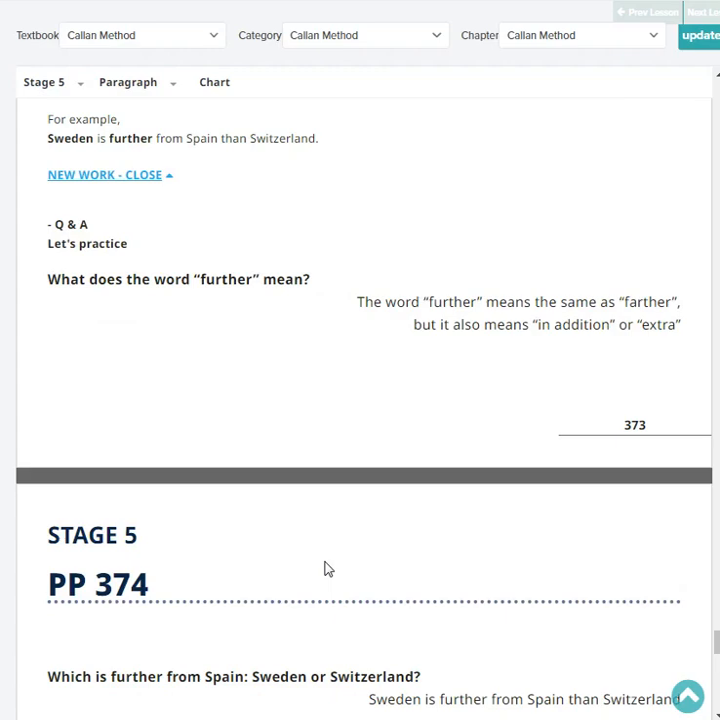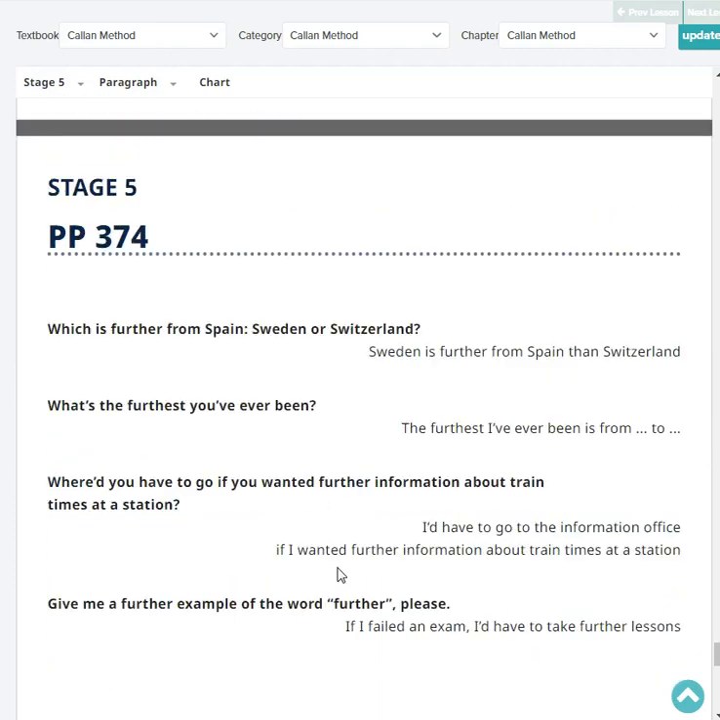What does the word further mean? The word further means the same as farther, but it also means in addition or extra.